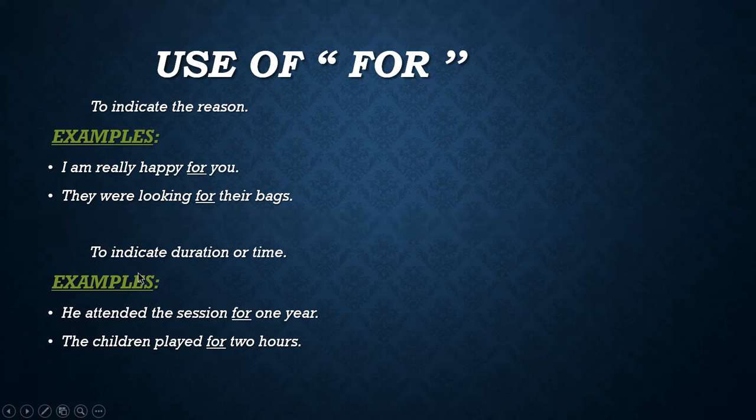Now there is another use of for, which is used to indicate duration or time. Examples are here. He attended the session for 1 year. In this case, where the duration of time has been given, we use for. You can see that 1 year duration of session has been given here in the sentence, so we use for as a preposition here to show the duration of time.